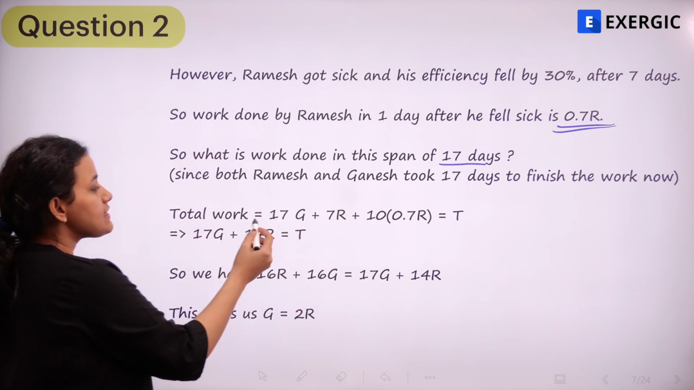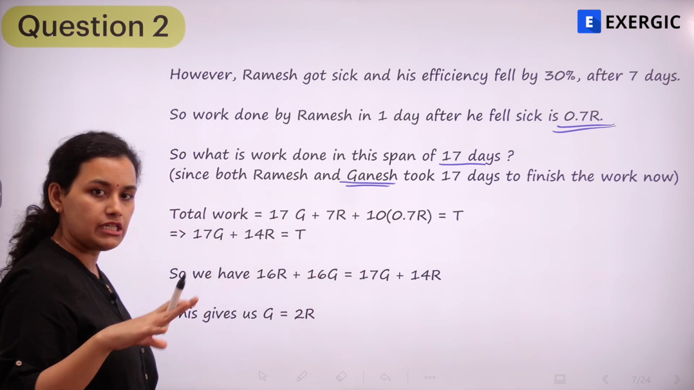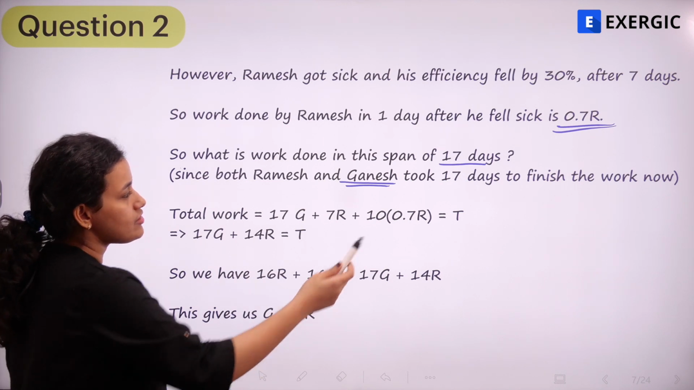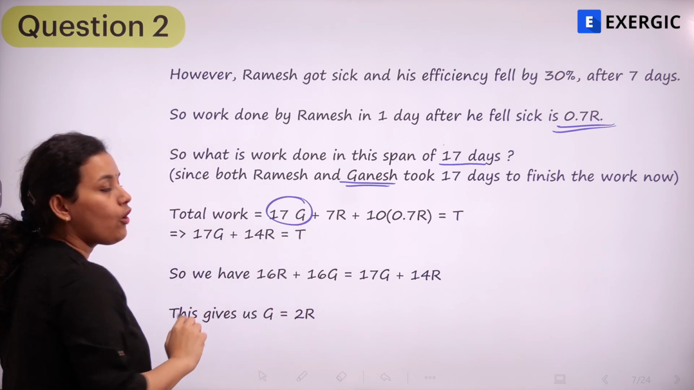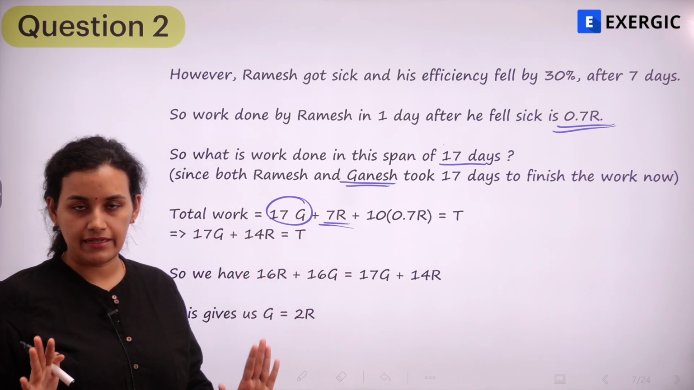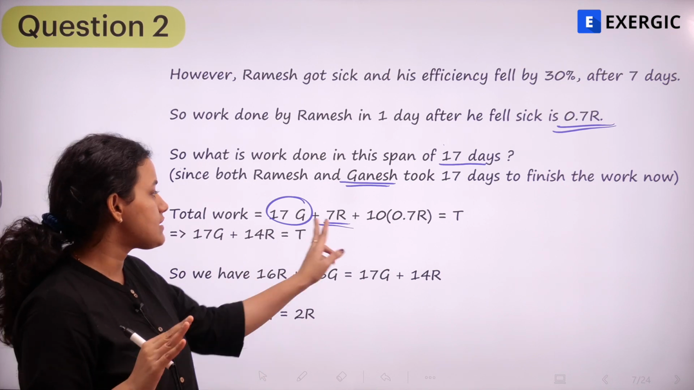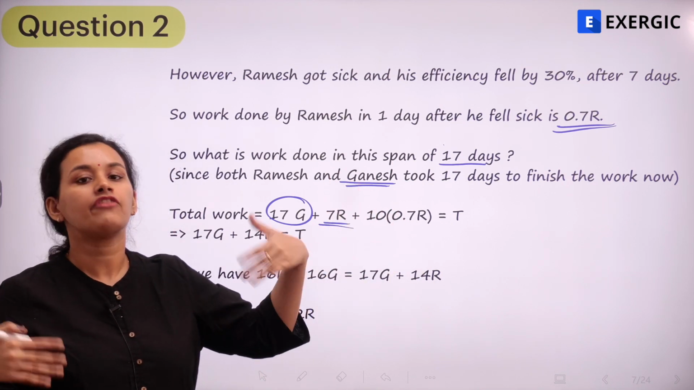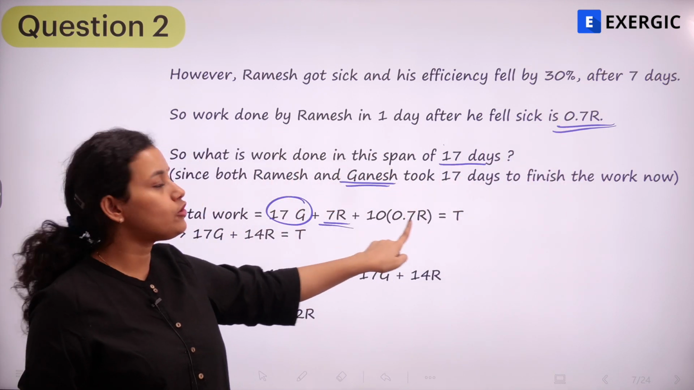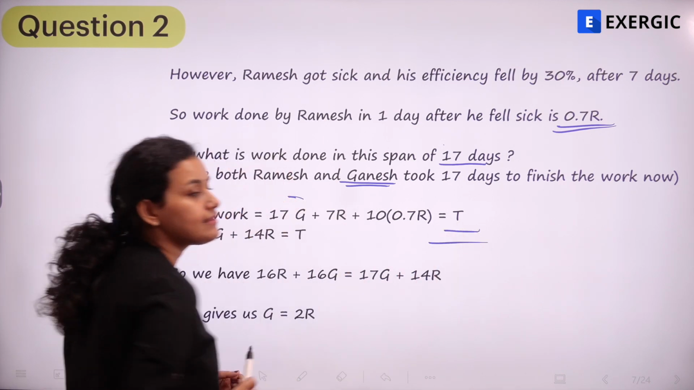So total work is, see, how many days did Ganesh work? Ganesh is working with his constant efficiency, that is per day he is doing G units of work. Total he worked for 17 days, so 17G. What about Ramesh? For 7 days he worked with efficiency 100%. That means for 7 days, every day he was doing R units of work, so 7R. And then the remaining 10 days after he fell sick, his work done per day is 0.7R. So it is 10 into 0.7R. And if I add everything up, that is going to give me the total work, that is T.